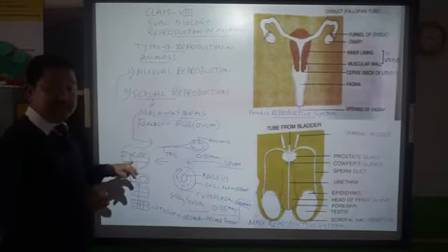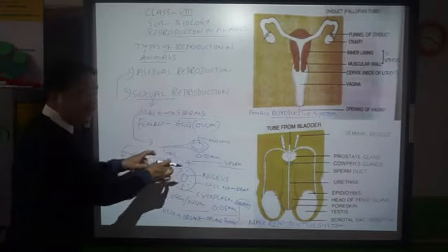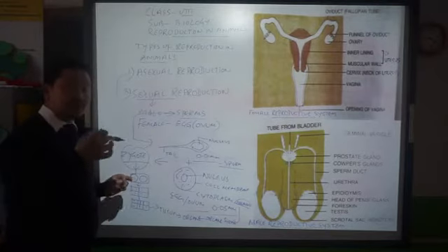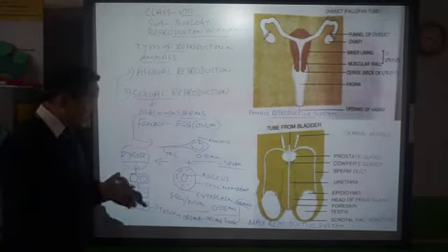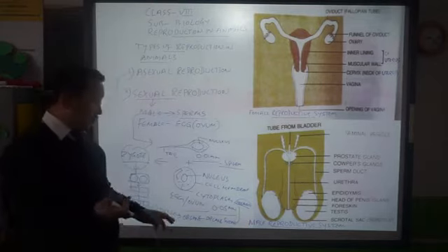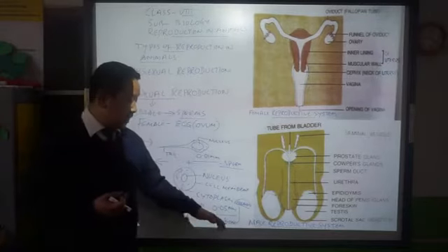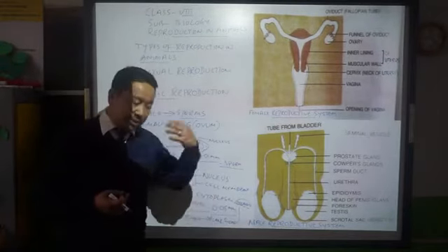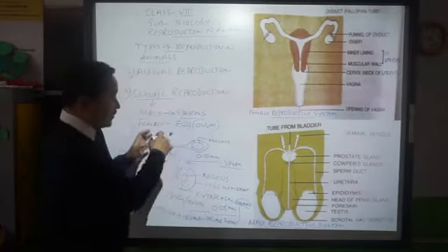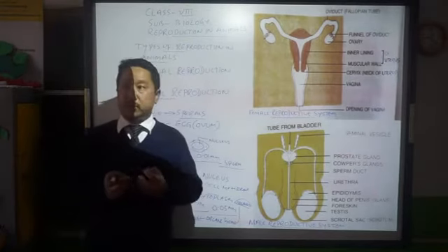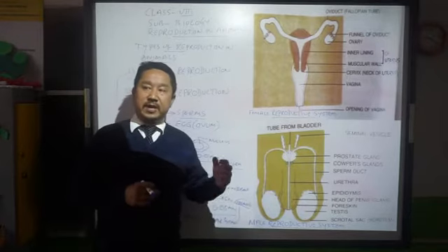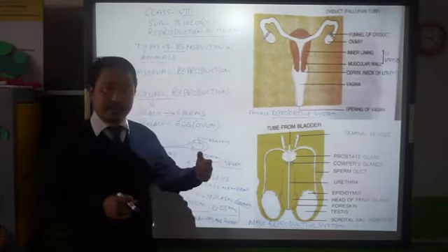First, the zygote is formed by the union of male and female gametes. Then that zygote will be repeatedly divided into two cells, four cells, eight cells. It goes on, then the tissue is formed. Then tissue develops into organs, then organs into the organ system, and at the end, the organism is formed. In human beings, in about 9 months everything will be formed within the mother's womb. Then the time comes for the baby to come out, which is called delivery of the baby.